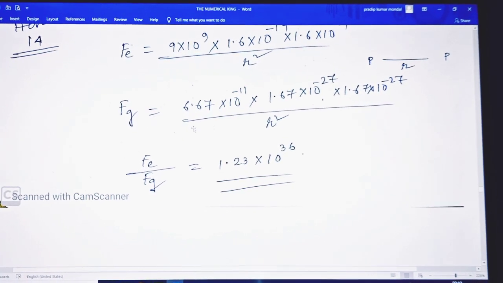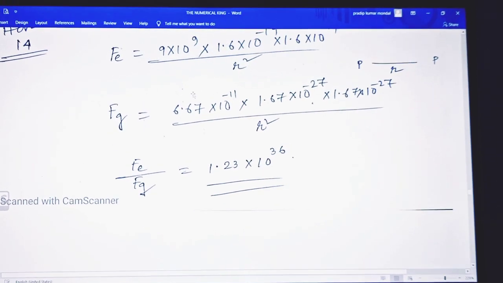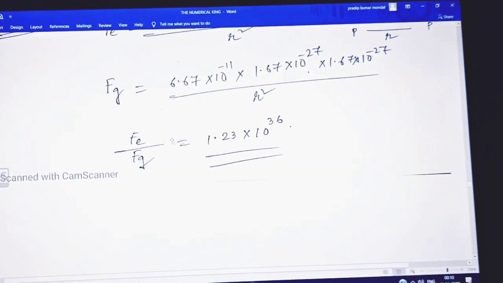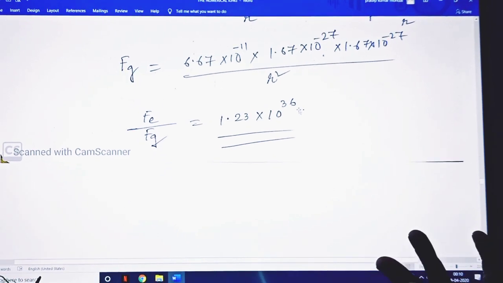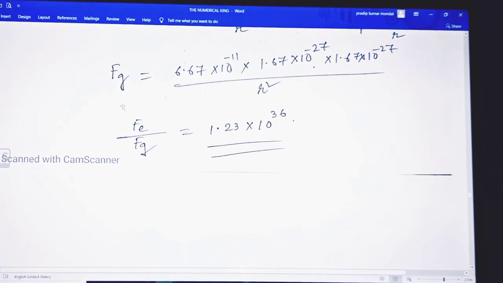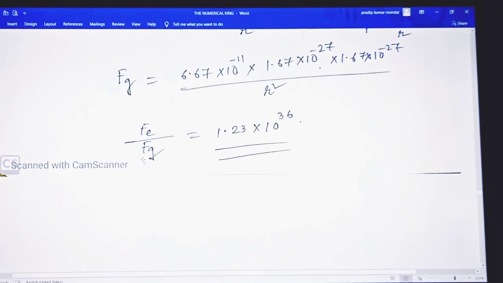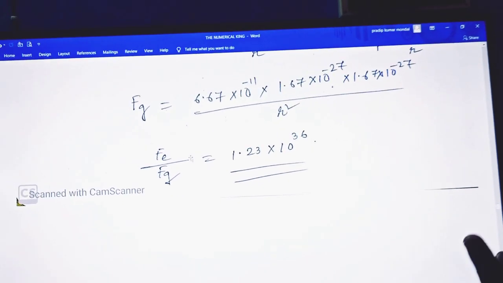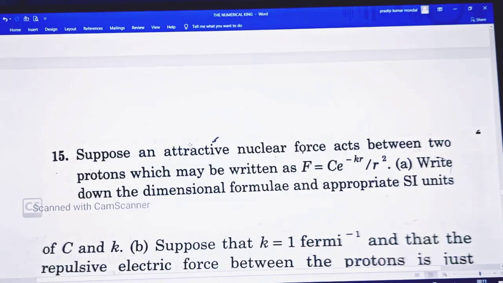This gives a result, or you can divide it with the electron and the gravitational one. So 1.23, that is much greater than the gravitational force. After comparing the electrostatic and gravitational forces, you know that the electrostatic force is much greater than the gravitational force.